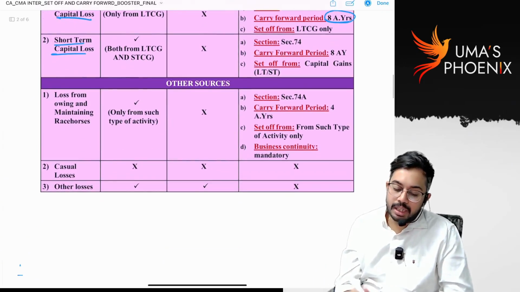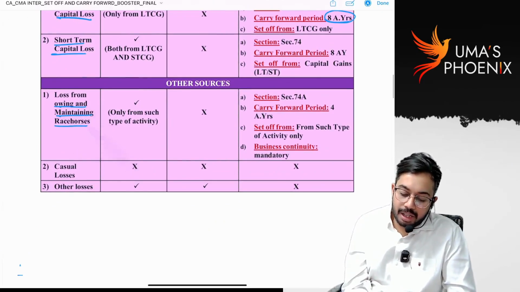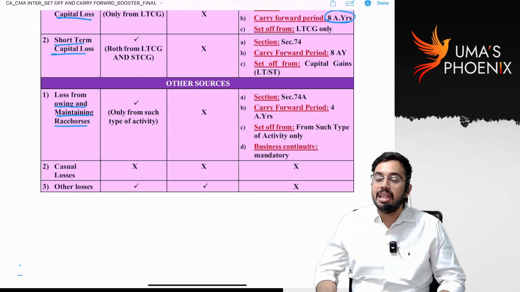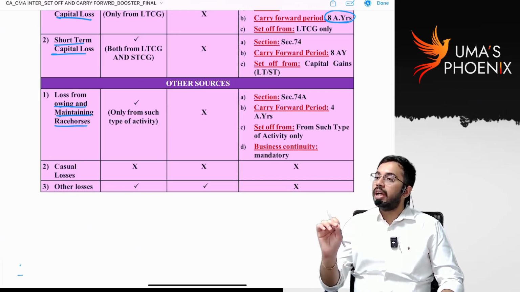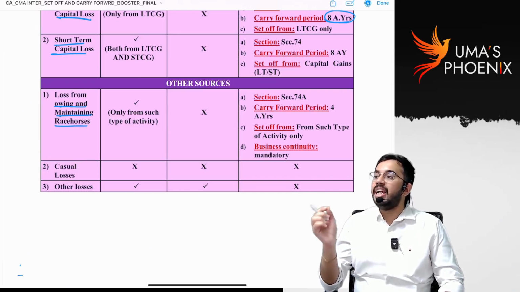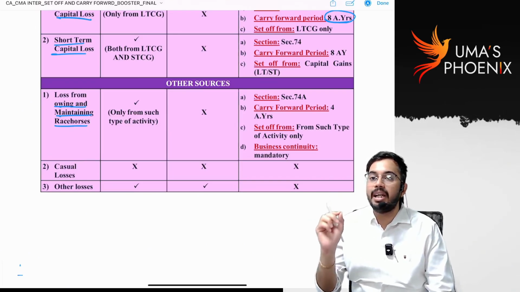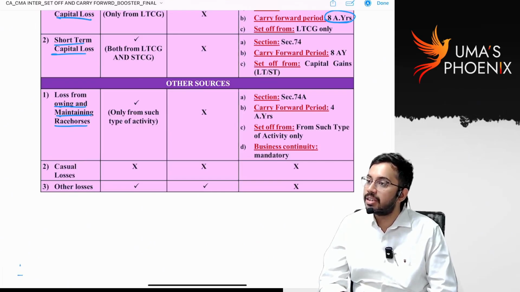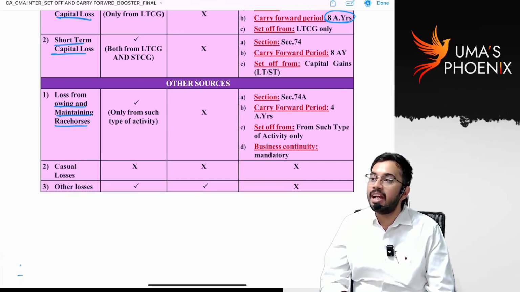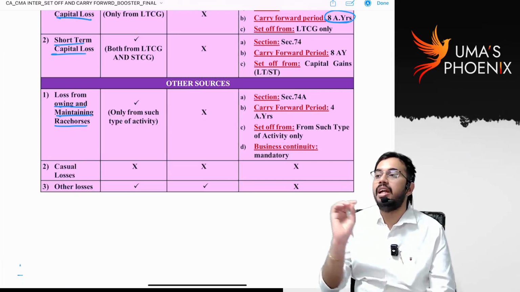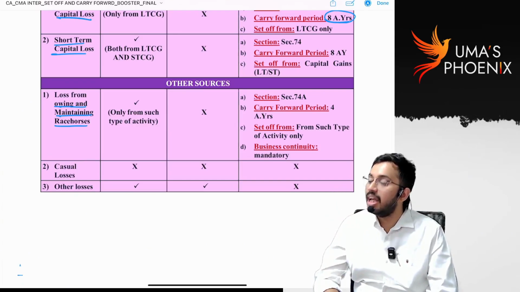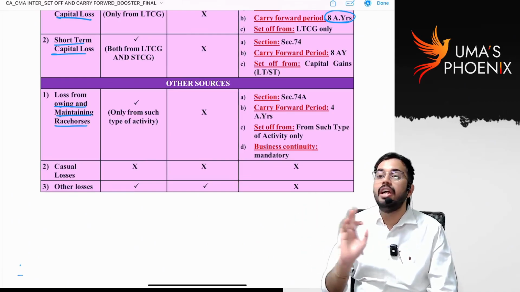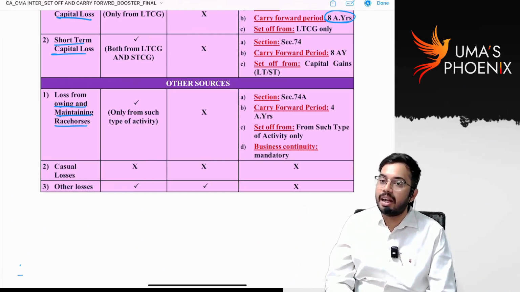Next. Loss from owning and maintaining race horses. If there is any loss from owning and maintaining race horses, such loss can be set off only against such type of income. Identical. Loss from owning and maintaining race horses can be set off only against income from owning and maintaining race horses. Is it eligible for intra-head set-off? Yes, only with income from owning and maintaining race horses. Against other incomes of other sources, it is not eligible for set-off. It is also not eligible for inter-head set-off.